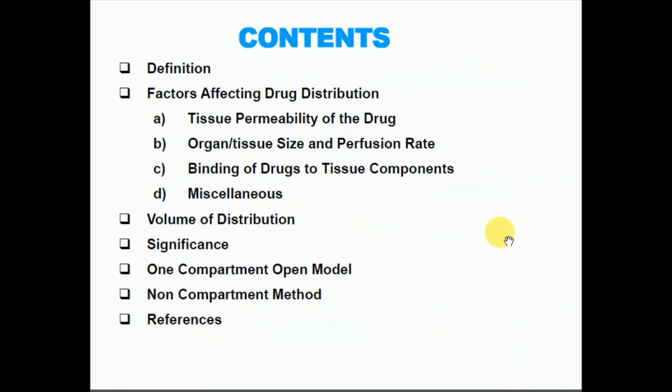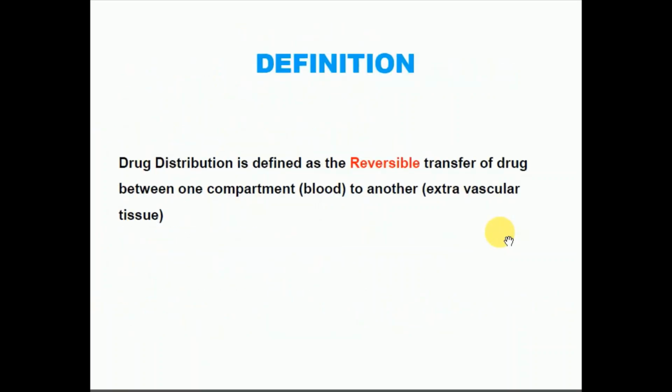Now here, what is the distribution? Distribution means the reversible transfer of the drug between two compartments, from compartment 1 to compartment 2, and always compartment 1 is the blood, meaning after absorption the drug enters the bloodstream, so that bloodstream is considered as the first compartment. In other words, distribution means the movement of drug from blood to the different parts of the body, meaning the extracellular tissue. That is the distribution.